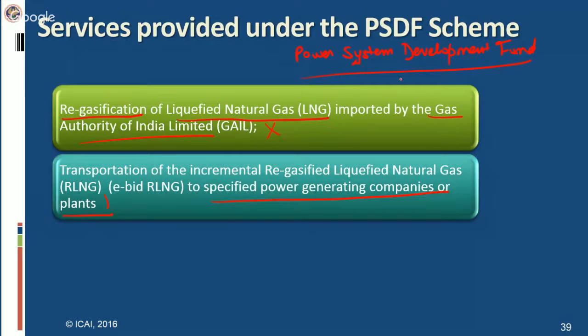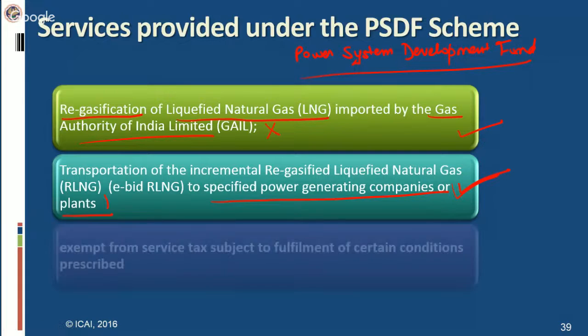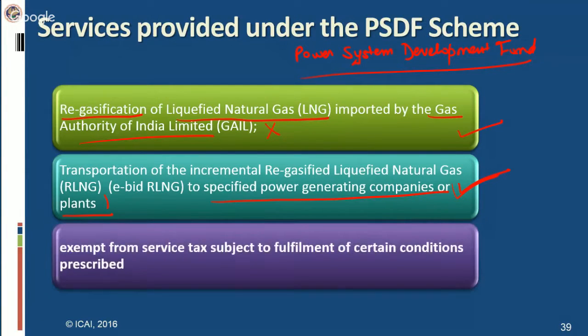Besides this subsidy, they have given them the service tax exemption also on regasification plus on transportation of the incremental RLNG. Other benefits are also being provided to these gas-based power plants, like subsidy in terms of reduced transportation costs and marketing charges. So the basic objective of this whole exemption is to give benefit to the specified power generating companies.